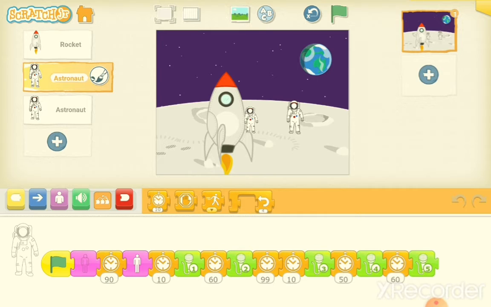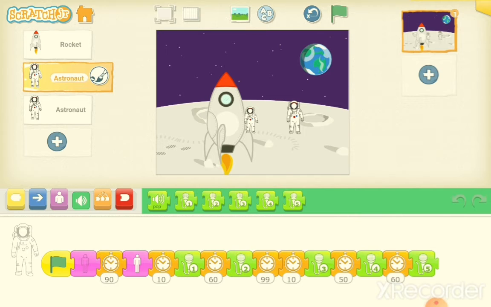So if I want to put 109, then what do I have to do? I have to put 99 and then 10. So we have to give 2 wait blocks. Like this we have 1, 2, 3, 4, 5 recordings. Where is the recorder? You can see in the sound block there is an option that is recording. So you have to record all these sounds and put them accordingly.